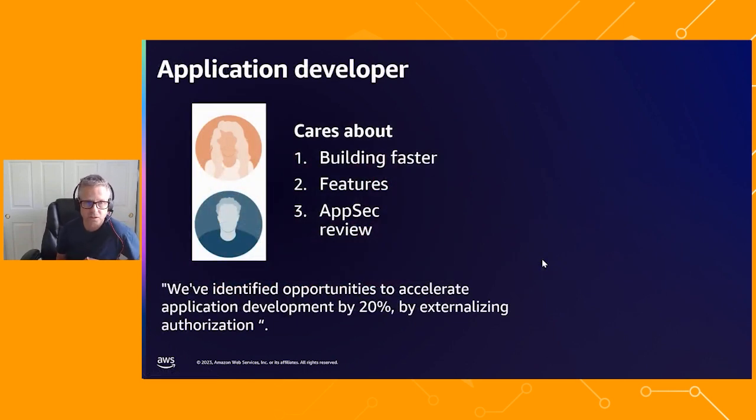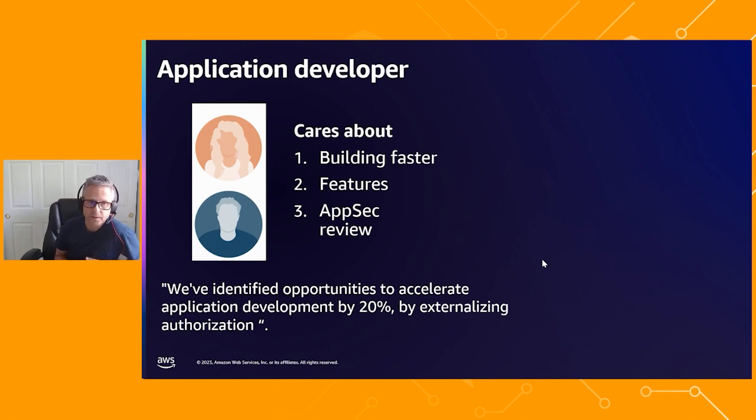You, as an application developer, care about three things. I mean, you care about multiple things, clearly, but these are the three that bubble to the top in the conversations that we've had with customers in the context of verified permissions. Firstly, you care about being able to build faster. You're working to tight delivery timelines, and any product that provides out-of-the-box capabilities that you would otherwise have to build yourself is of significant interest to you.